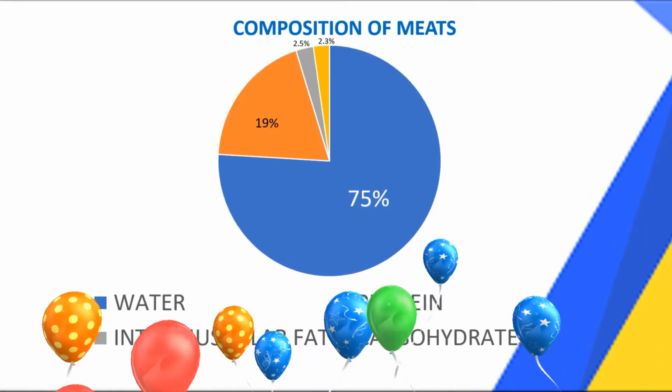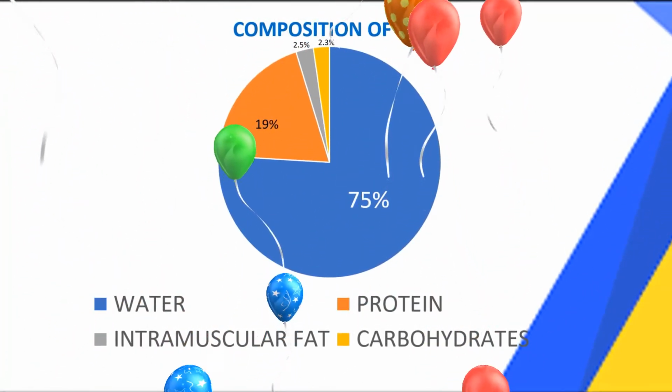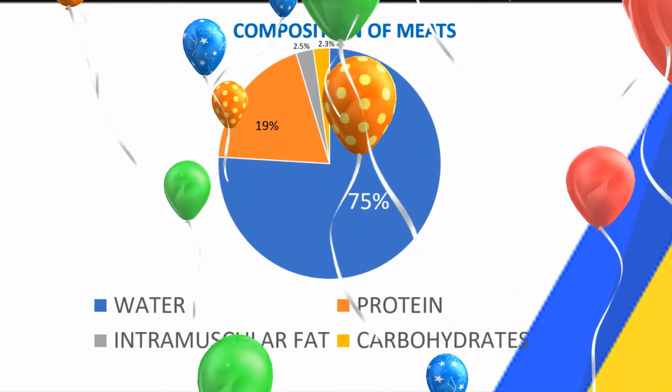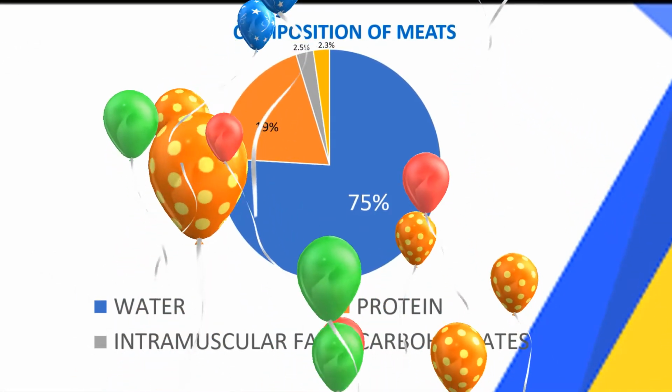Composition of meats. 75% water, 19% protein, 2.5% intramuscular fat, and 2.3% carbohydrates.